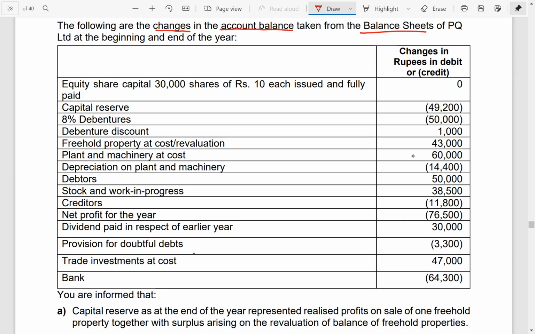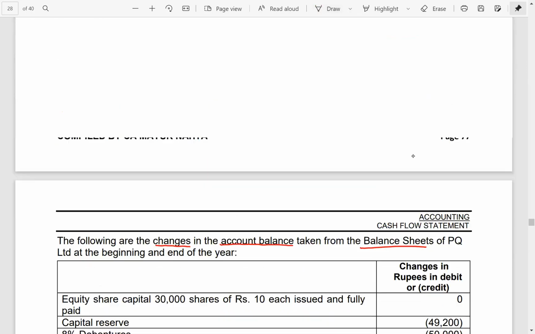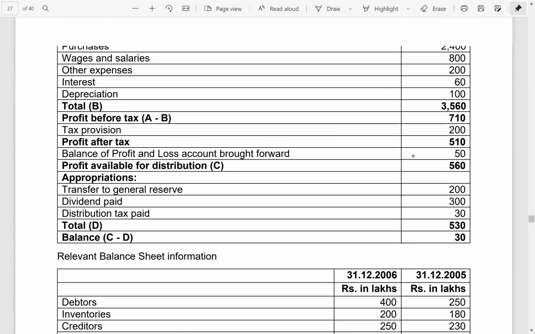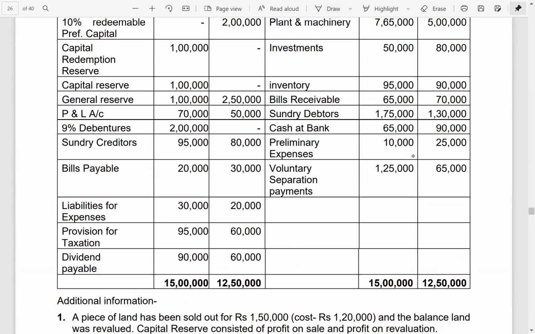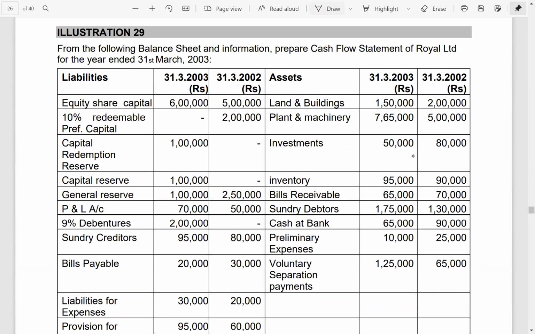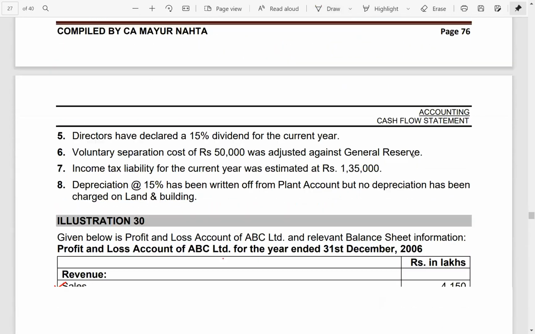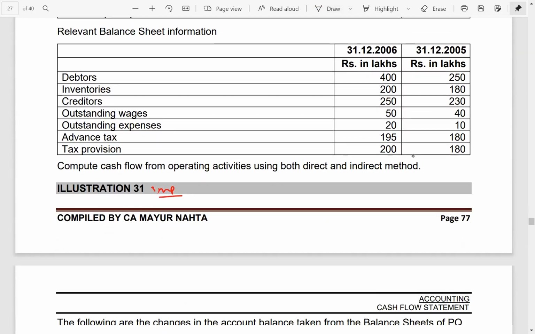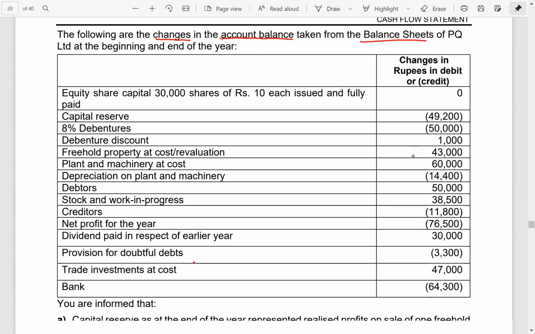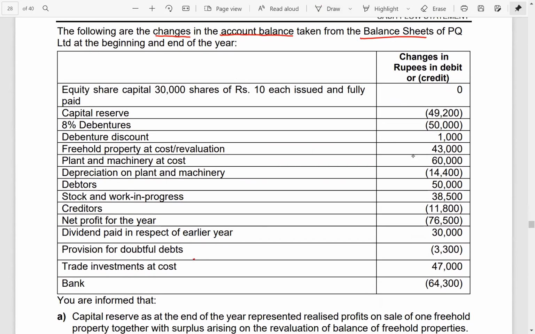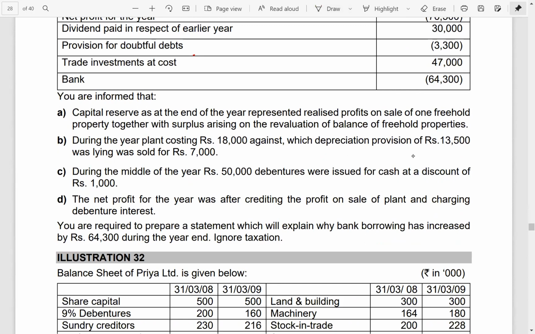In all the previous questions which we have done so far, we used to be given a balance sheet, wherein they used to give us separately the opening balance and closing balance, and we used to take the difference between the two balances as issue, redemption, and whatever. In this particular question, instead of giving us two separate columns, they've given directly the difference between the opening and the closing balance. Fine. Then they have given some adjustments.